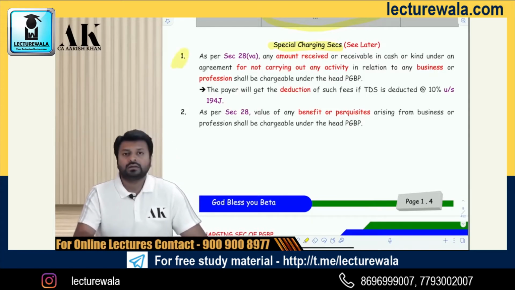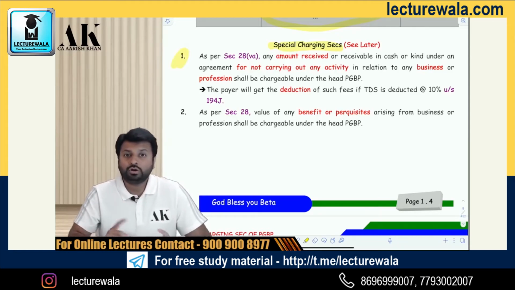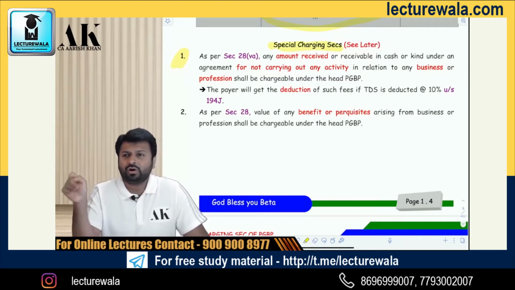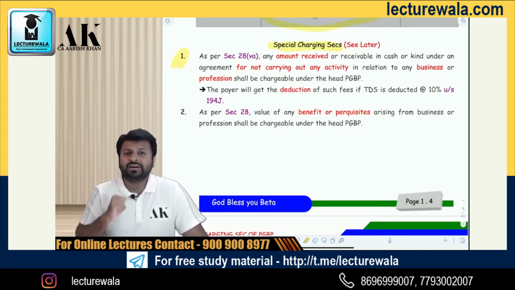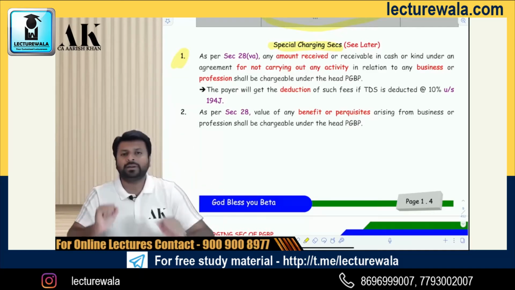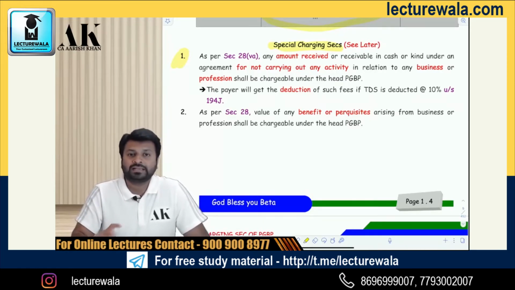First one, if you get any money in a non-compete agreement to not do any activity in relation to any business and profession, then that income is also chargeable under PGBP. For example, in 2003, Mukesh Ambani gave 5,000 crore to Anil Ambani to not enter into certain business. So Mukesh Ambani paid 5,000 crore to Anil Ambani for a non-compete agreement and told him you will not enter this business and you take 5,000 crore. Anil Ambani took 5,000 crore. Now that 5,000 crore is taken for the purpose of what? Not entering into any business which the other competitor is going to do, and therefore that money is also chargeable under section 28(5)(a) as a special charging section.